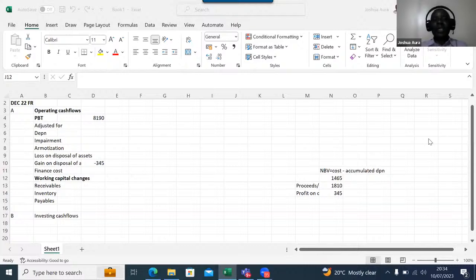So whenever I have a gain on disposal, then I don't have any loss on disposal. But remember, ladies and gentlemen, anytime you are told that an asset was disposed, I'll always look for gain or loss on disposal, and then there is a free mark that I'm going to get.